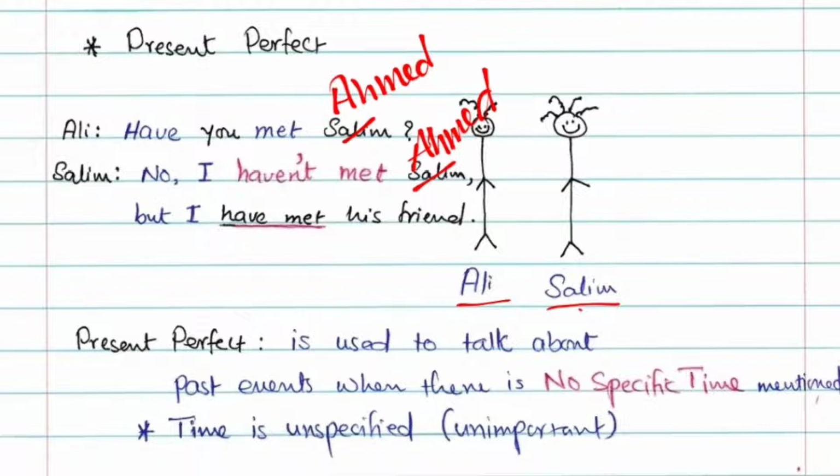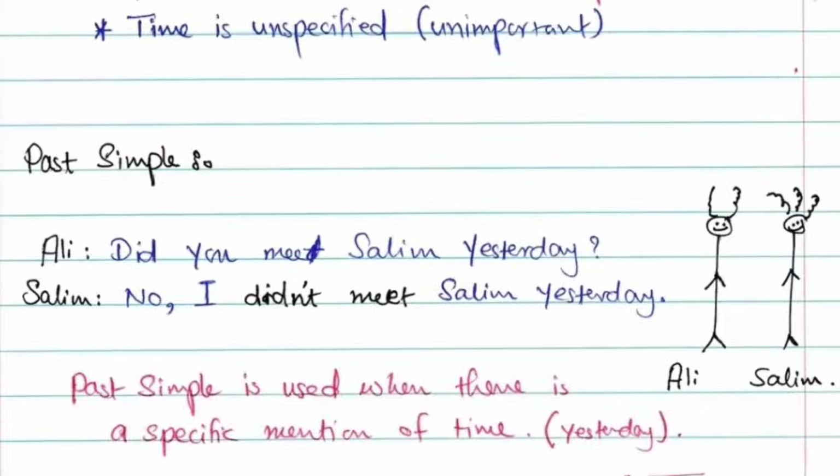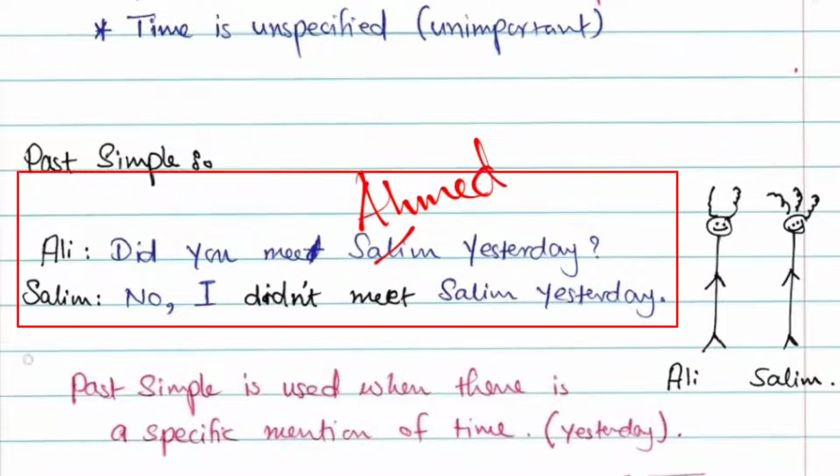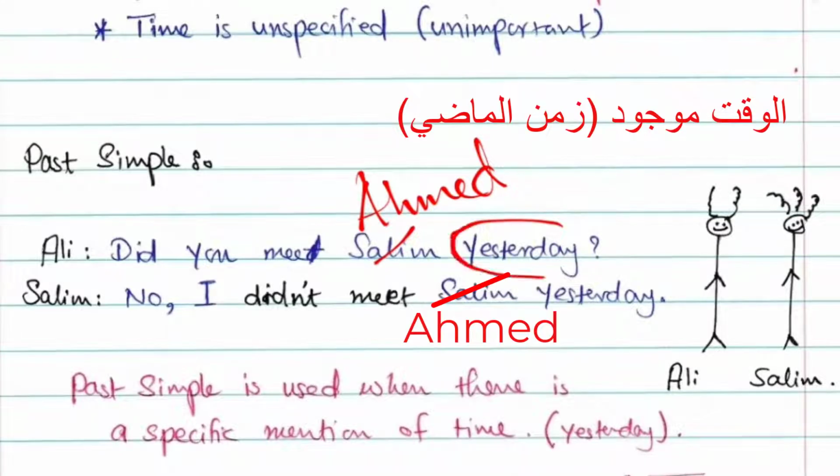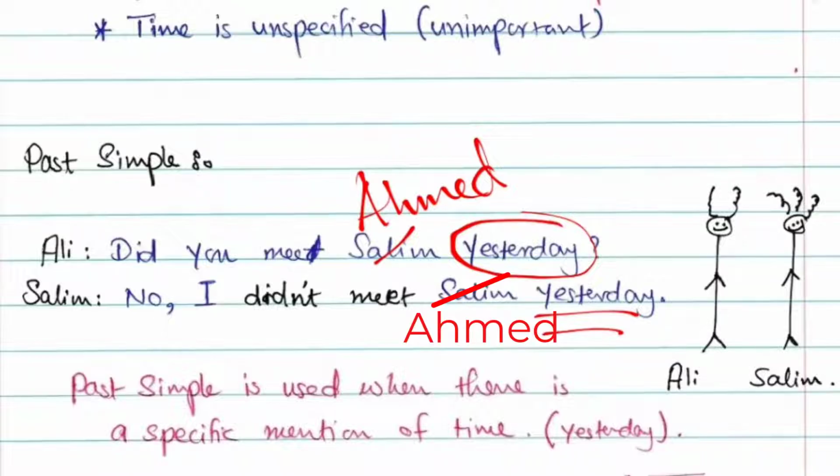If we are talking about past events or completed events in the past, the question is, what is the difference between present perfect and past simple? Let's have a quick look at the past simple and see a similar conversation between Ali and Salim. Ali said, "Did you see Ahmed yesterday?" Salim answered, "No, I didn't see Ahmed yesterday." So there is time mentioned in this conversation, which is yesterday, and the time here is specified, and this is the basic difference between present perfect and past simple.